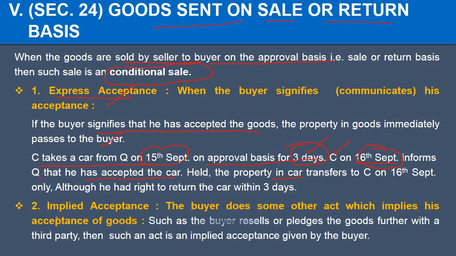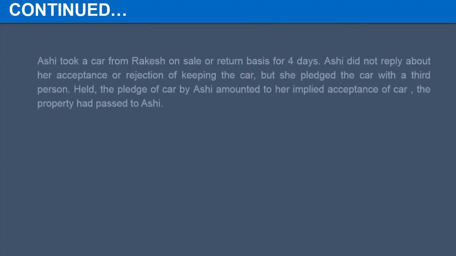Now the second point comes: implied acceptance. Here the buyer does not express acceptance as in the first point, but the buyer does some act which shows that he has accepted the goods. So the buyer can resell the goods further, or he can pledge the goods. It will show that he has accepted the goods, even though the days for which the sale or return basis was agreed have not expired. Let us see an example related to this.